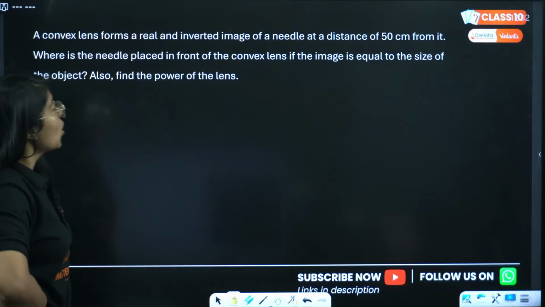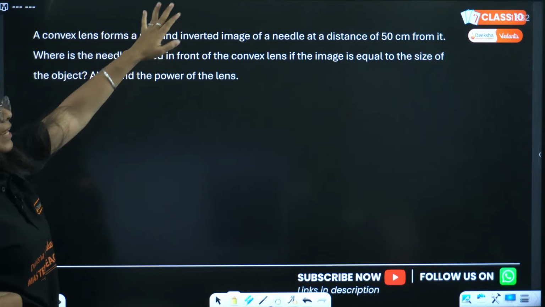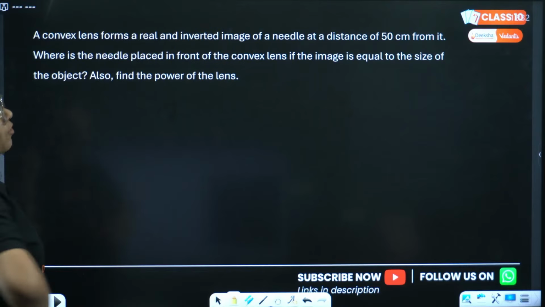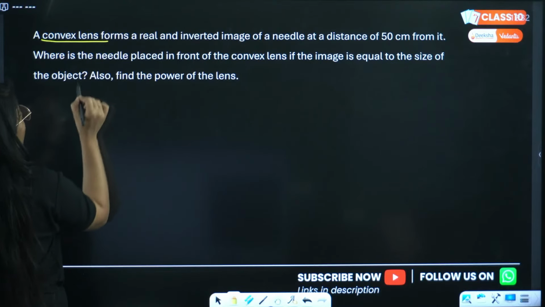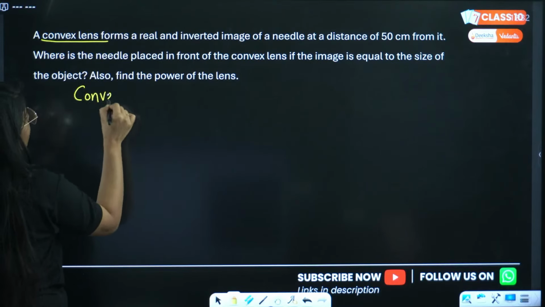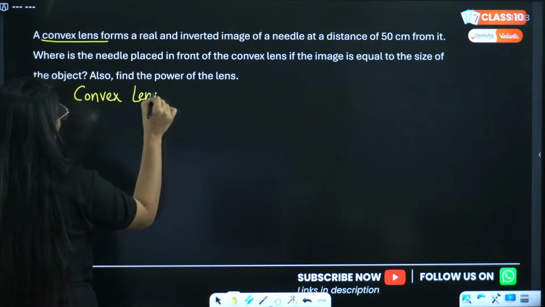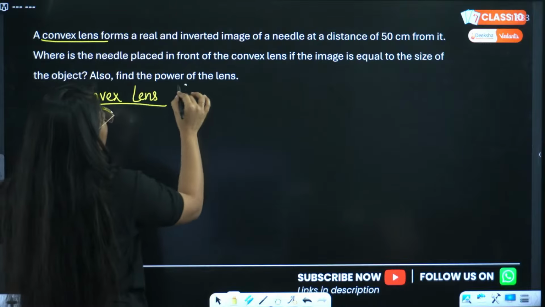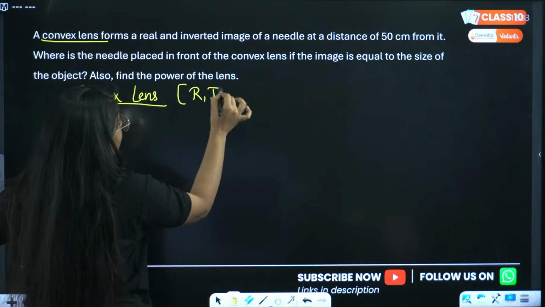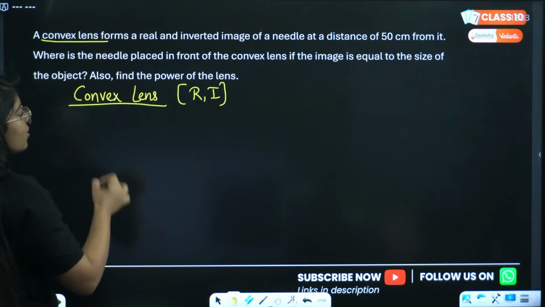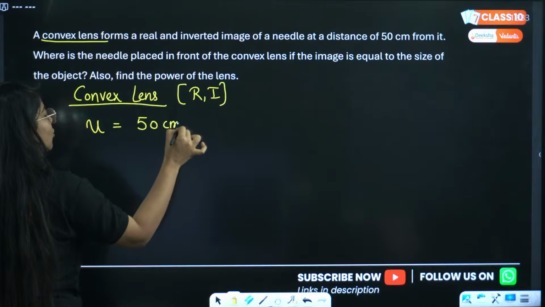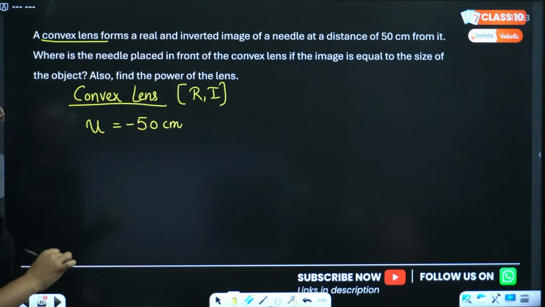Achha, so a convex lens forms a real and inverted image of a needle at a distance of 50 centimeter from it. So we are given a convex lens. As we read the question, we write down what is given. Convex lens is given, forms a real and inverted image of a needle at a distance of 50 centimeters. So v is 50 centimeter, and we know u is always negative. Where is the needle placed in front of the convex lens?